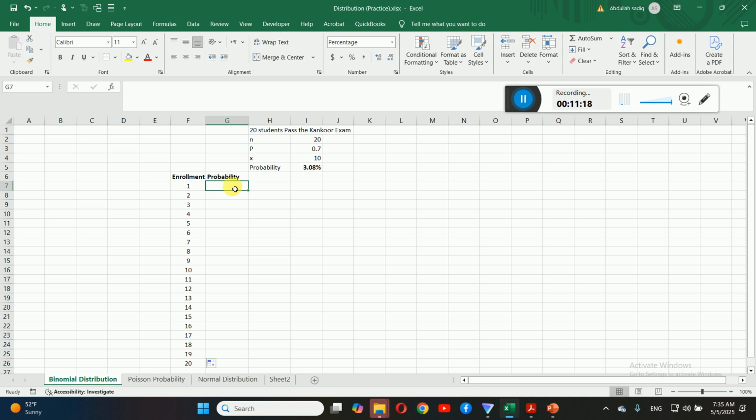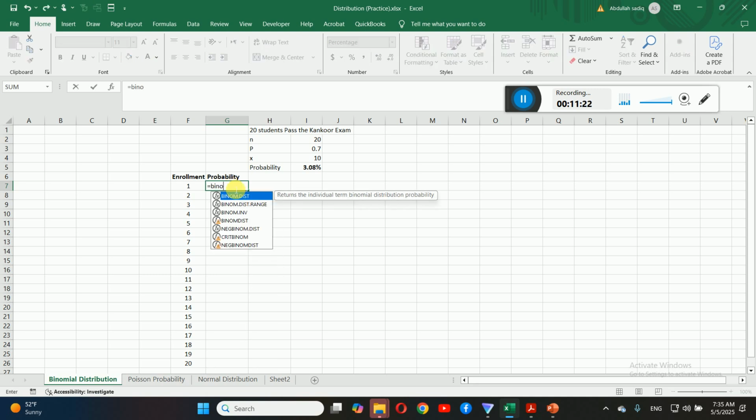Just put an equal sign here and we have the binomial distribution. Click on binomial distribution here. What is the number of s? This is what we are interested in here, the number of successes in the number of trials, that is 20. But keep in mind we should fix this value, because when we drag it down this reference should stay fixed.